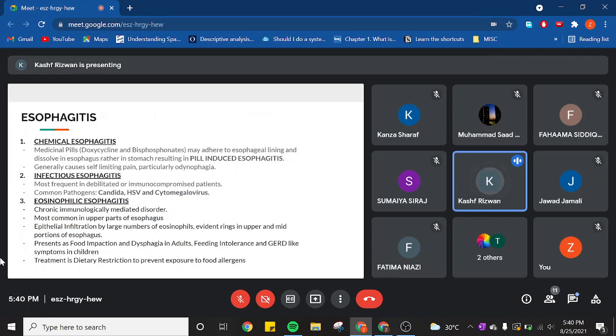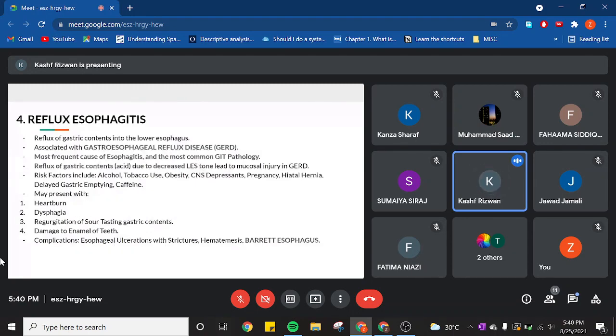Now, the fourth one and probably the most important is reflux esophagitis, which is basically reflux of gastric content into the lower esophagus. Now, this is associated with GERD, and GERD is the most frequent GI pathology. So it's kind of important to understand this. The risk factors include alcohol, tobacco use, obesity, CNS depression, pregnancy, hiatal hernia, delayed gastric emptying, caffeine, etc.